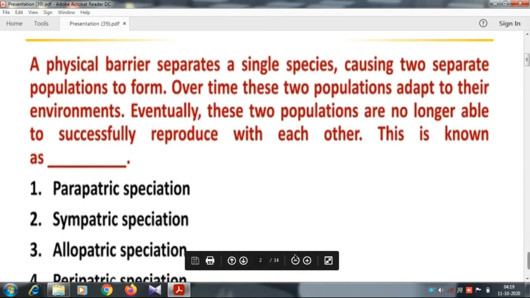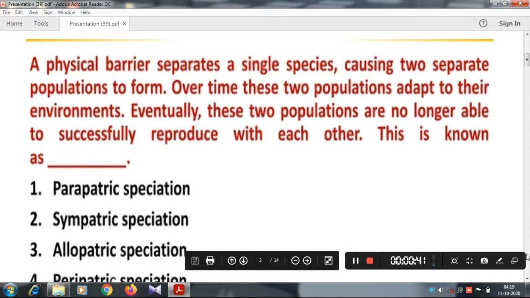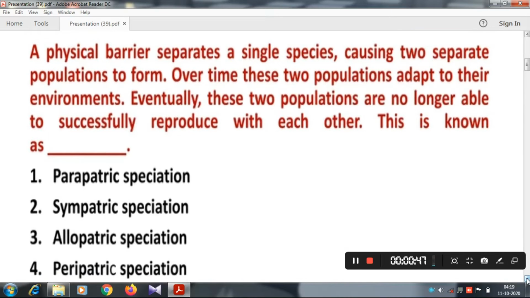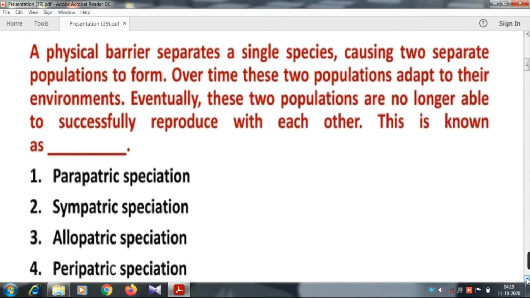This is known as... The options are parapatric speciation, sympatric speciation, allopatric speciation, and peripatric speciation. There is a physical barrier present here, so the answer is allopatric speciation.